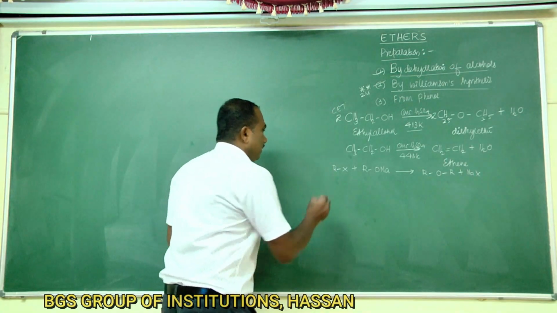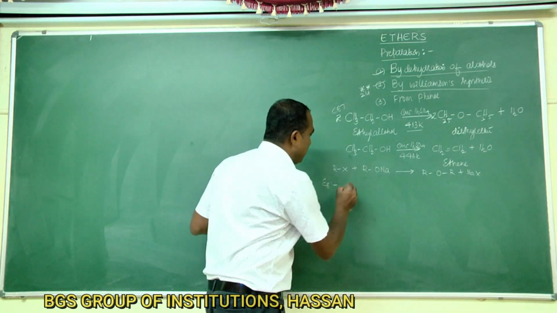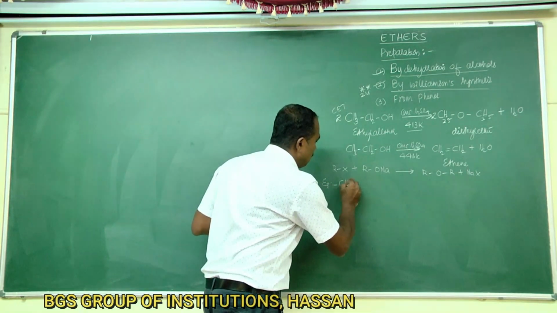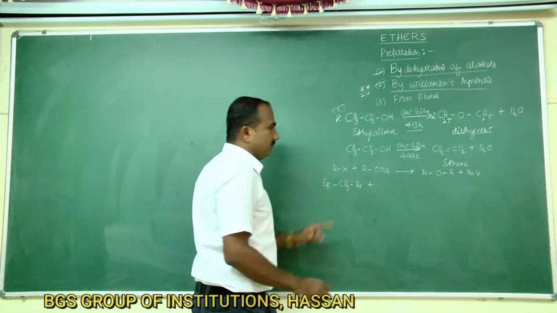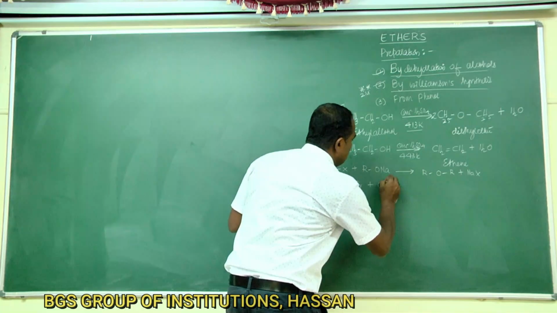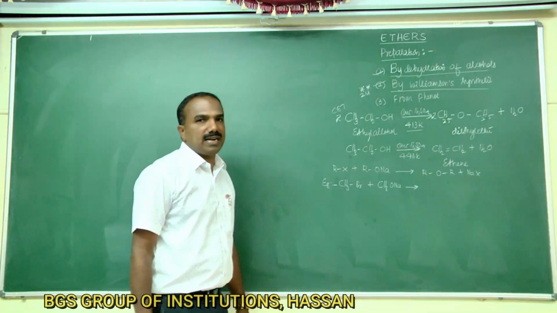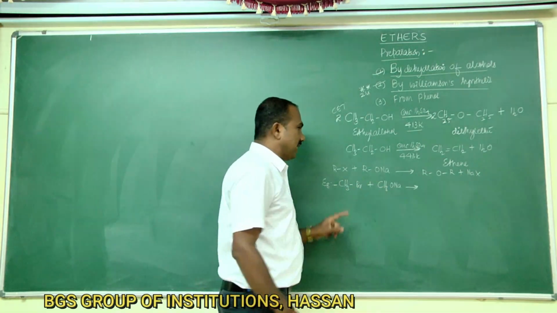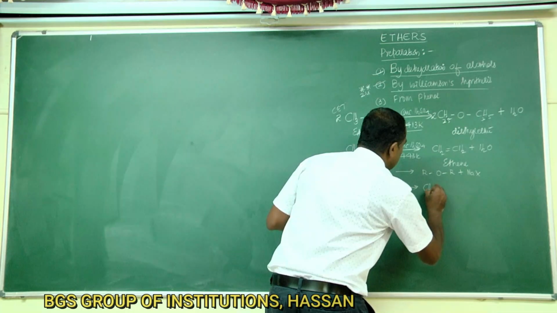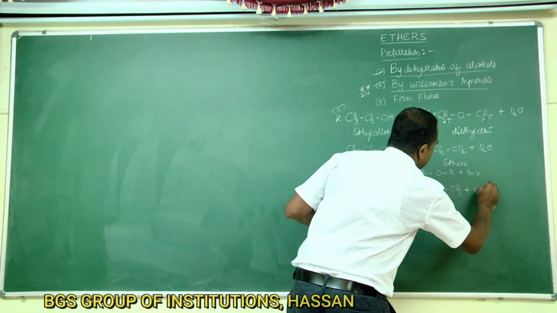If you write an example for this, if we take R as CH3 and X as halogen Br, that is methyl bromide, and if you take CH3ONa, sodium methoxide, when methyl bromide is heated with sodium methoxide, you are going to get dimethyl ether.